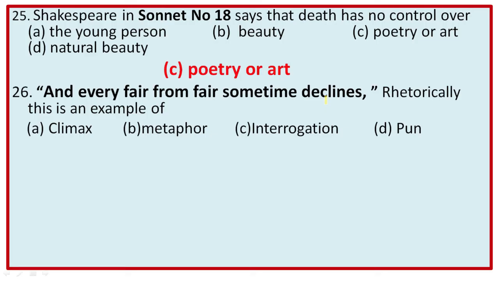And pun, we know, in a pun there is the duplicity of meaning under the unity of sound, and herein also we find the duplicity of meaning under the unity of sound, and the sound is here fair, F-A-I-R, the same sound but the meaning is different. First fair means fair object, and the next term fair means fairness or beauty. So single word, dual meaning. So it is called pun. So the right option is D, pun. Duplicity of meaning under the unity of sound.